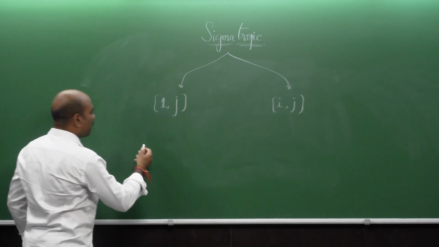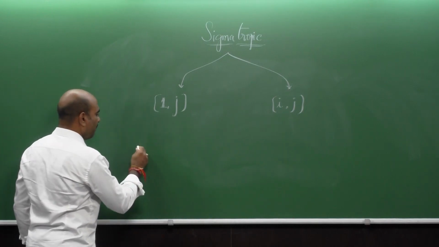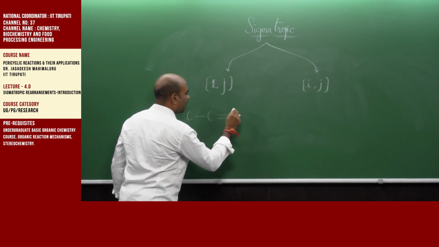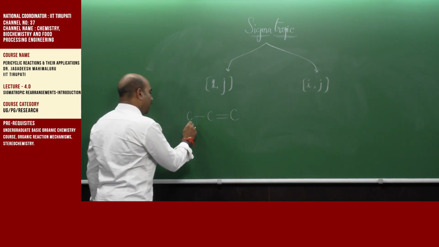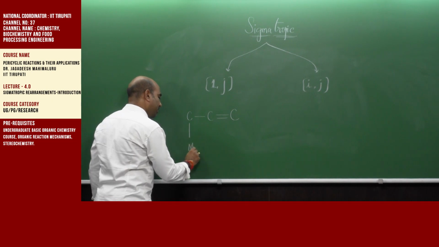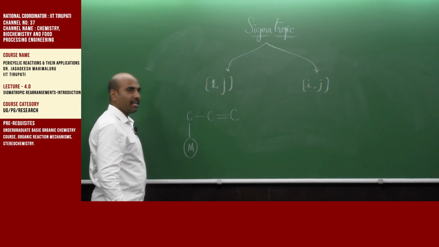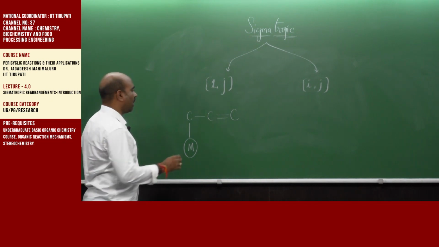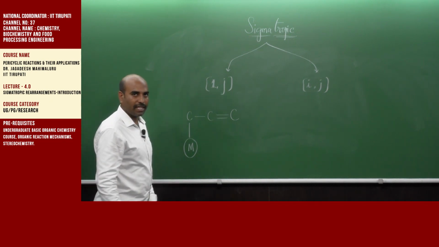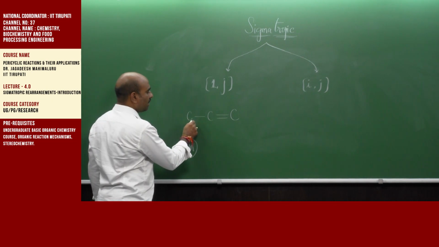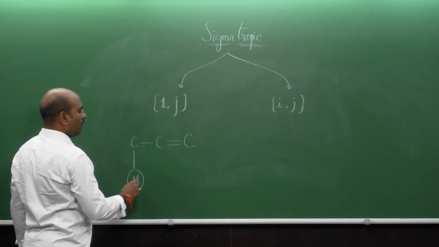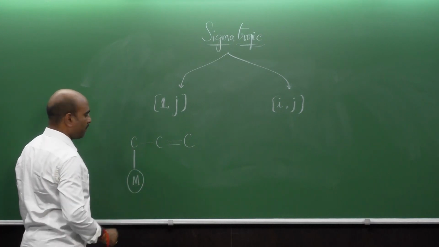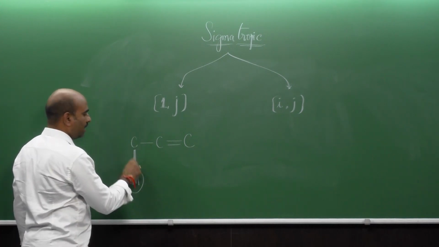Take the same example we discussed previously. If you have this carbon skeleton and one sigma bond connecting the migrating atom or group, the numbering should start at the saturated carbon atom. Here this is the saturated carbon atom, one of the ends of the sigma bond, which is highlighted in the thick line.